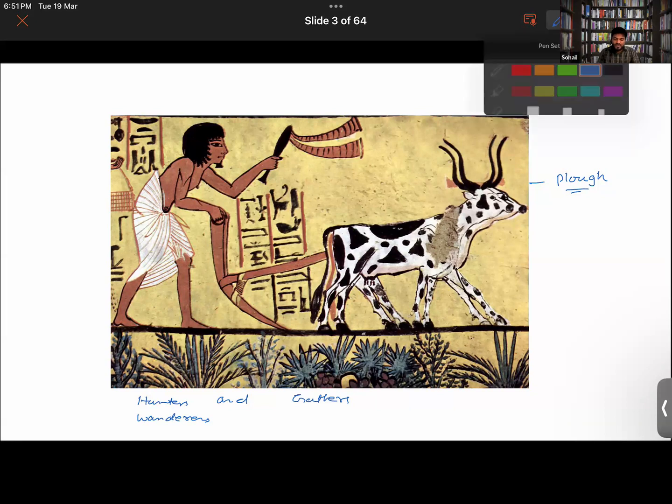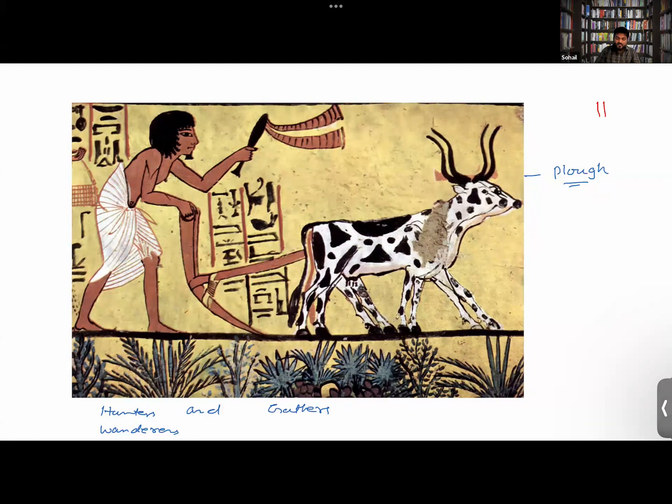I have been using this term crop, but we need to understand what this term crop means. Moments ago, before you joined, Khadija, I was saying that if I were to grow a certain plant in my garden, I will call it only a plant. I won't call it a crop.